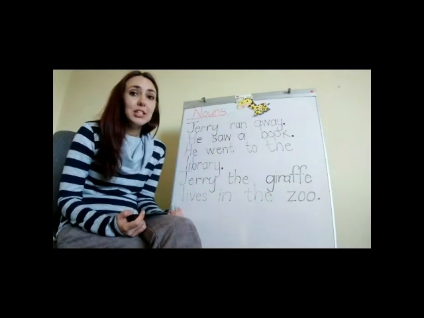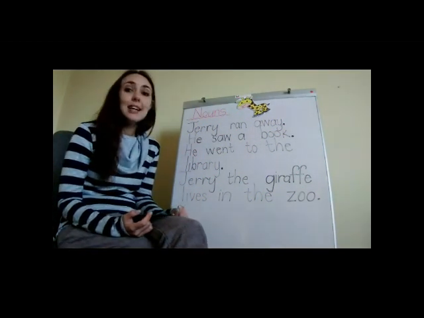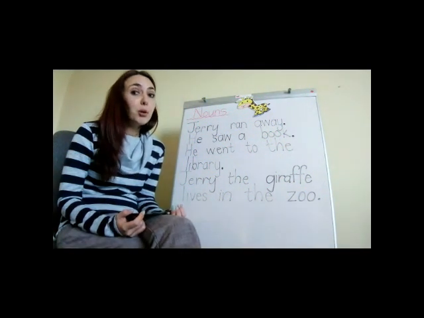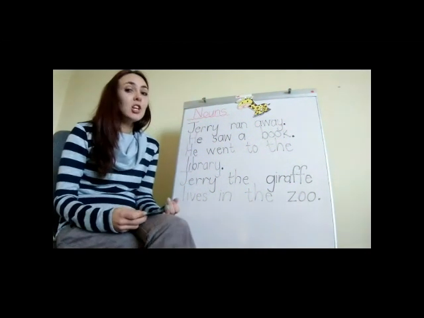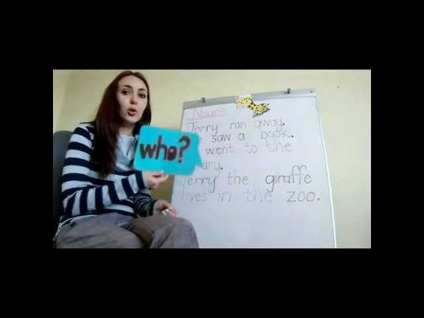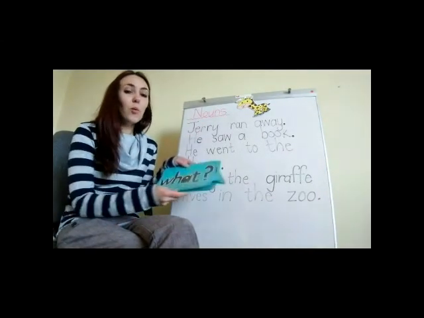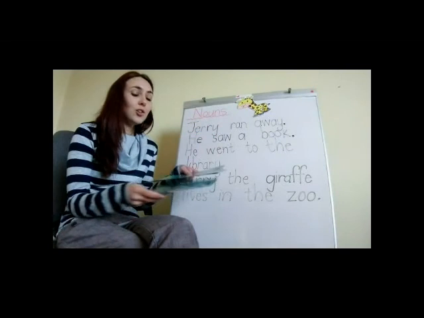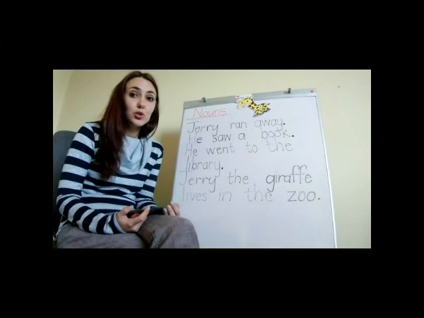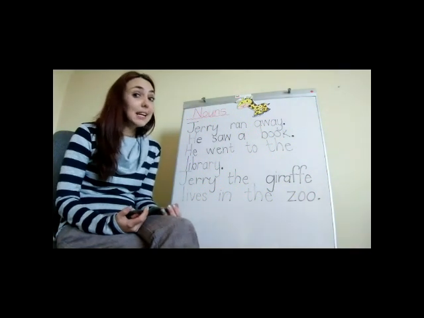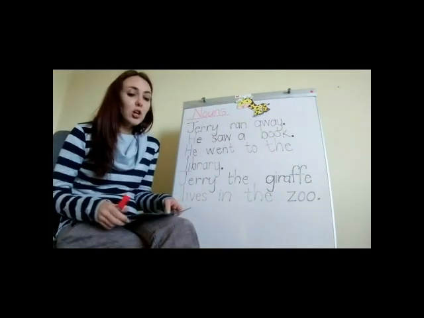And I always tell my children that a noun is a naming word. Okay, so it tells me the name of a person, a place, or a thing. Okay, so I'm going to ask the questions who, what, and where. Now some sentences will only have one or two nouns in it, but other sentences will have all three kinds of nouns in it. So let's look at some examples.